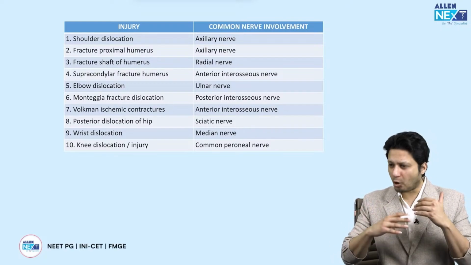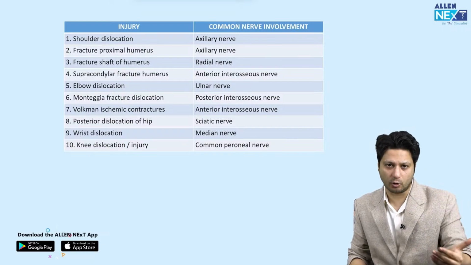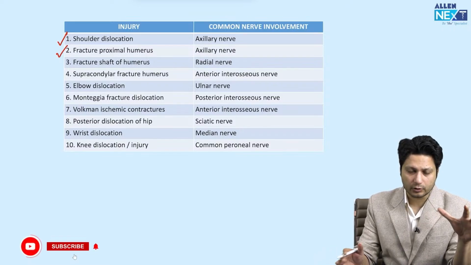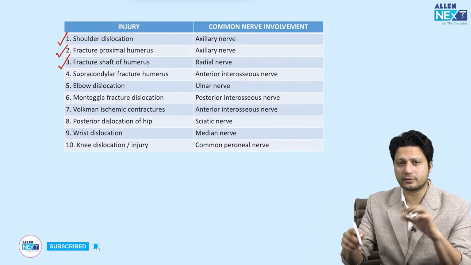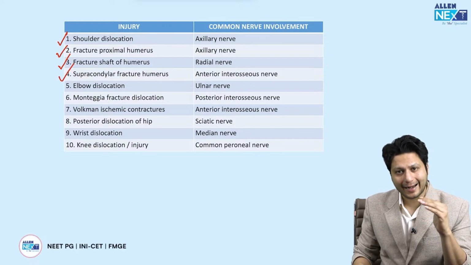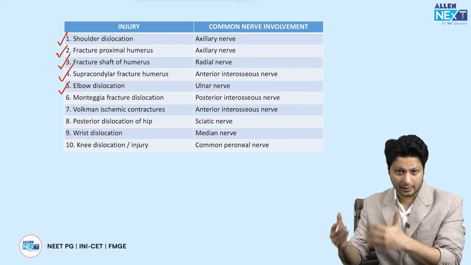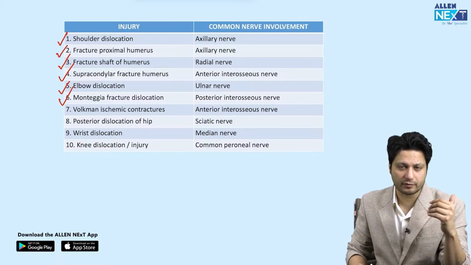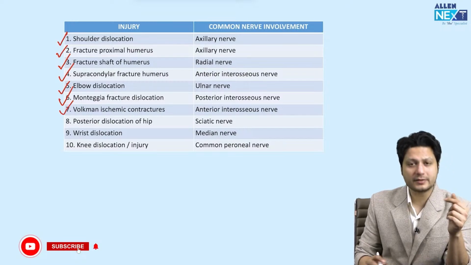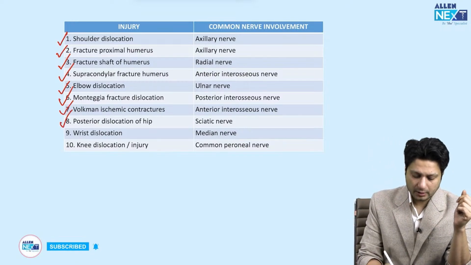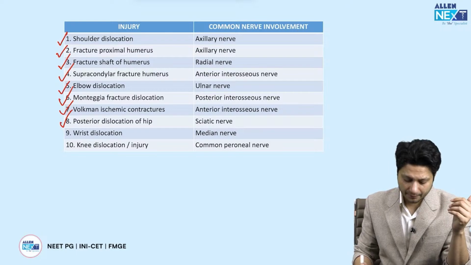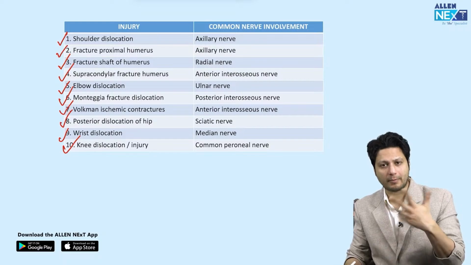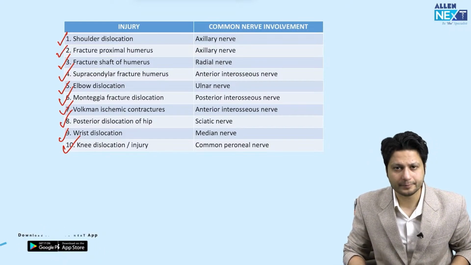So, a quick revision, although this is something that you should be able to know: shoulder dislocation, fracture proximal humerus, axillary nerve without any doubt; fracture shaft of the humerus, radial nerve; supracondylar fracture, anterior interosseous nerve; elbow dislocation, ulnar is the most common nerve to be affected; Monteggia fracture dislocation, posterior interosseous nerve, which is a motor branch of the radial nerve; Volkmann ischemic contracture, again anterior interosseous nerve; posterior dislocation of the hip joint, sciatic nerve; wrist dislocation, median nerve; and finally the knee dislocation or injury might result in common peroneal nerve injury, right?